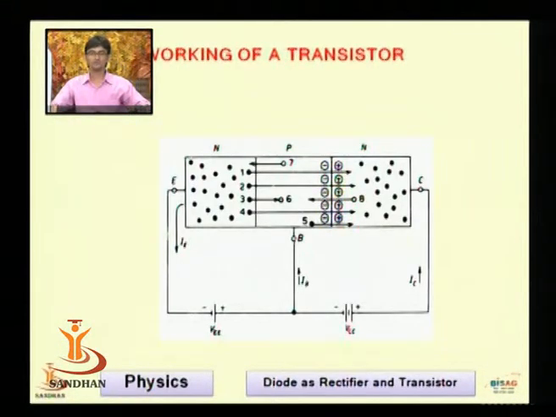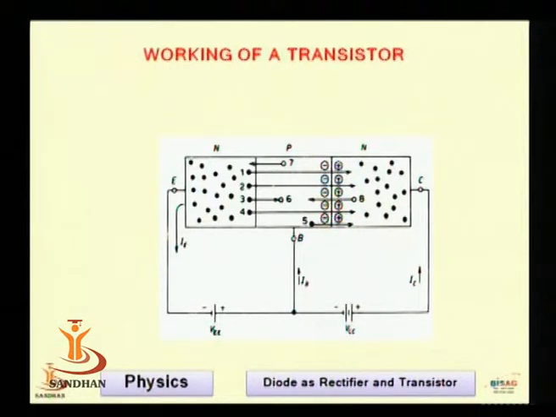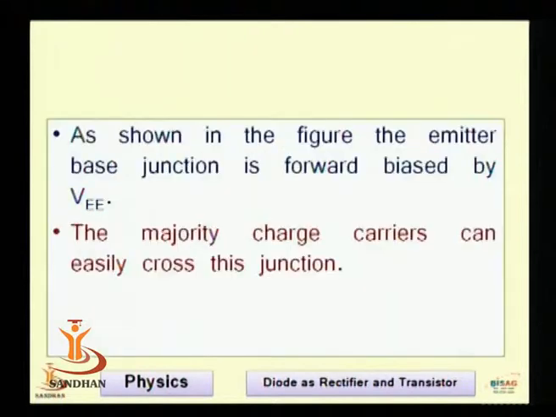This is the working of the transistor, where the N-type region, P-type region and the N-type region are connected like this. The first N-type region, that is the lower half, termed as the emitter, is connected with the negative potential. Then the positive potential is termed as VEE. Then comes the P-type, which is connected directly with the VEE and VCC. Then comes the N-type, and it is with the positive, negative, positive, negative.